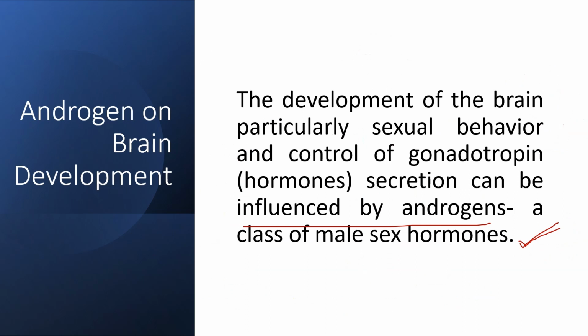Then let's study the relationship between androgen and brain development. The development of the brain, particularly sexual behavior and control of gonadotropin secretion, can be influenced by hormones, that is, androgens. Gonadotropins are the hormones that regulate the gonads, testes and ovaries. Androgens are a class of male sex hormones.